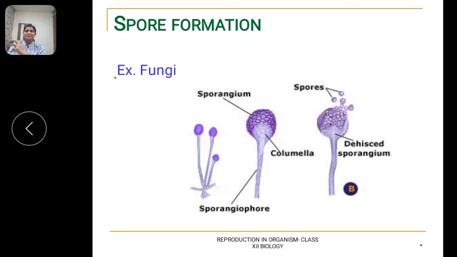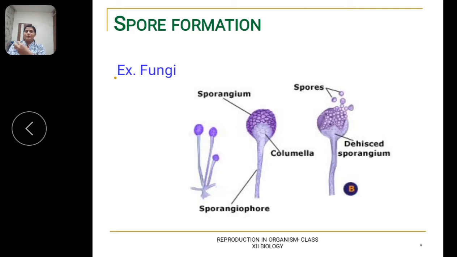Sometimes the multiple products of multiple fission are individually surrounded by resistant coats. This covering, which is called the cyst wall, is formed before the organisms are released out of the parental body, and this process is known as sporulation. The encysted product means the new structure produced inside the parental body which has the covering, and it is known as the spore.